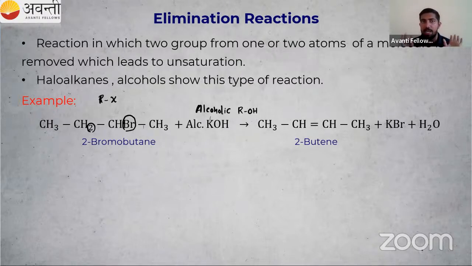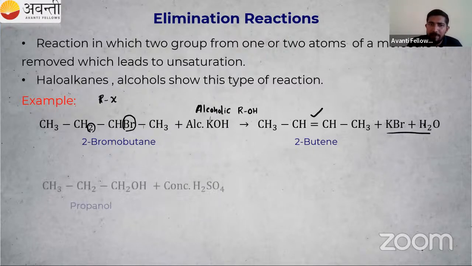So 2-bromobutane is our molecule. We are taking two atoms, hydrogen from one carbon and bromine from another carbon. They are getting eliminated. Carbon should satisfy its valency, right? Tetravalent. So in order to satisfy that, a double bond, a pi bond, is formed between carbon and carbon. That is known as an elimination reaction. In the presence of alcoholic KOH, some species are getting eliminated. New species are not coming; some are going out of the molecule. So a double bond is formed here. Some other products are also formed, but we are not interested in that for the time being. That is our elimination reaction.